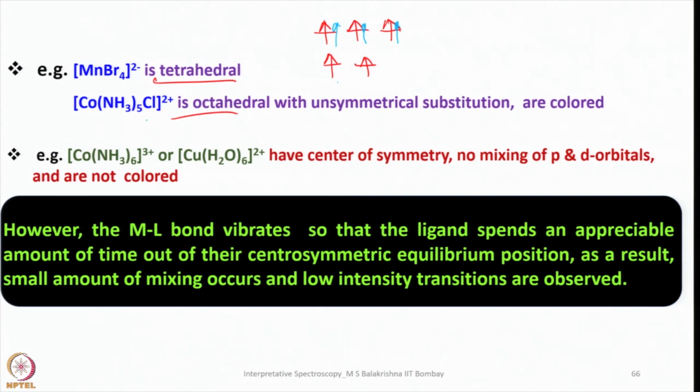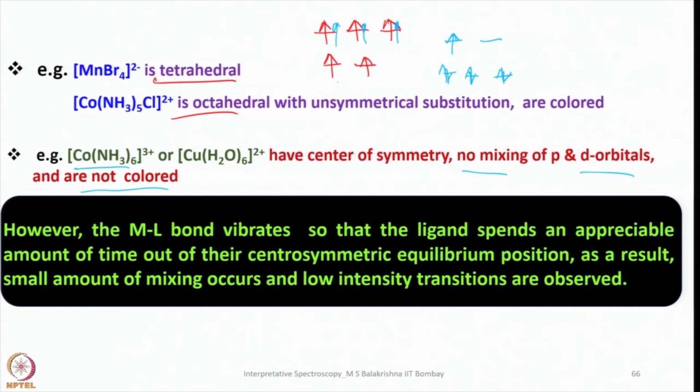We have d7 here. So here any of these electrons with downward spin can go and transition can be seen. And here also it does not have a center of symmetry, there is unsymmetrical substitution, so these compounds are colored. But on the other hand, if you look into homoleptic compounds such as hexaamminecobalt 3 plus or hexaamminecopper 2 plus, they have a center of symmetry, so though mixing of p and d orbitals is not observed, they are not colored or very pale colored in nature.